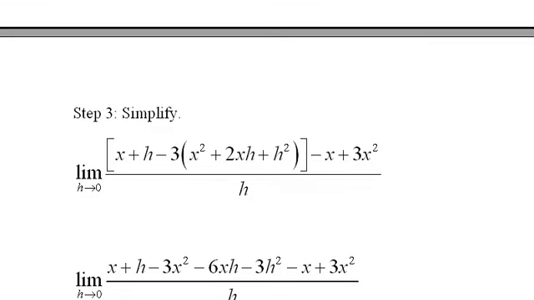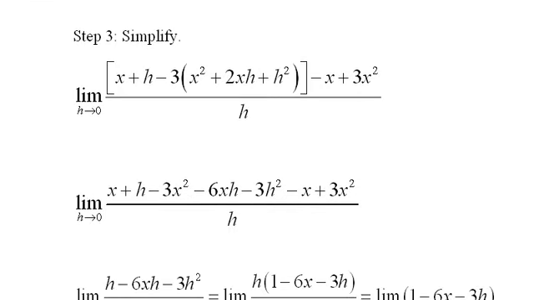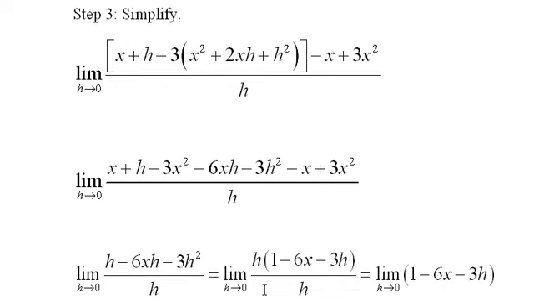and you end up with this. Well, we still can't plug in h because we'll still get 0 over 0, but what I'm going to do next is simplify x and minus x. Of course, they'll cancel out. Negative 3x squared and 3x squared will cancel out, and we'll end up with h minus 6xh minus 3h squared on top and h here.